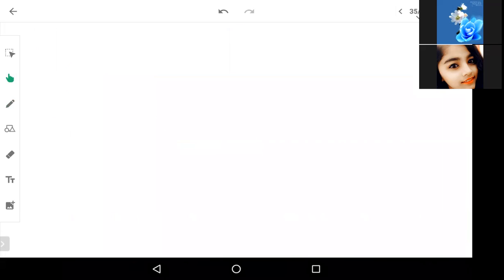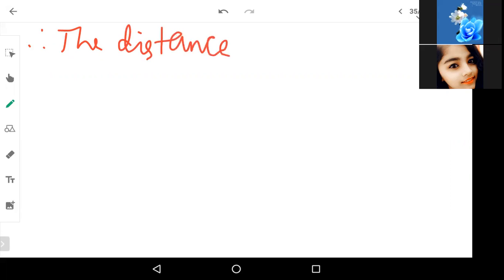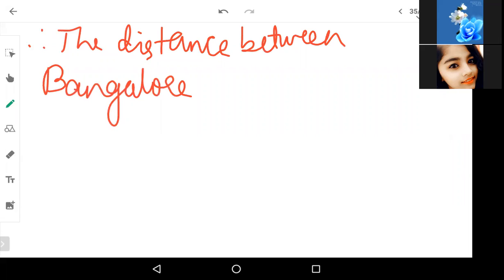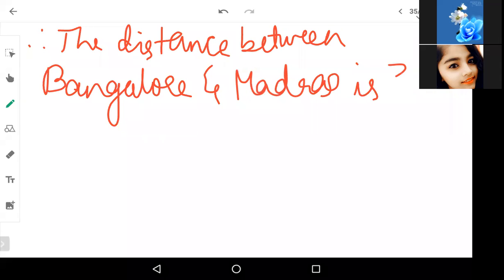Now we have to write the conclusion. So write down, therefore, the distance between Bangalore and Madras is 320 kilometers. So this is the answer for the first question.